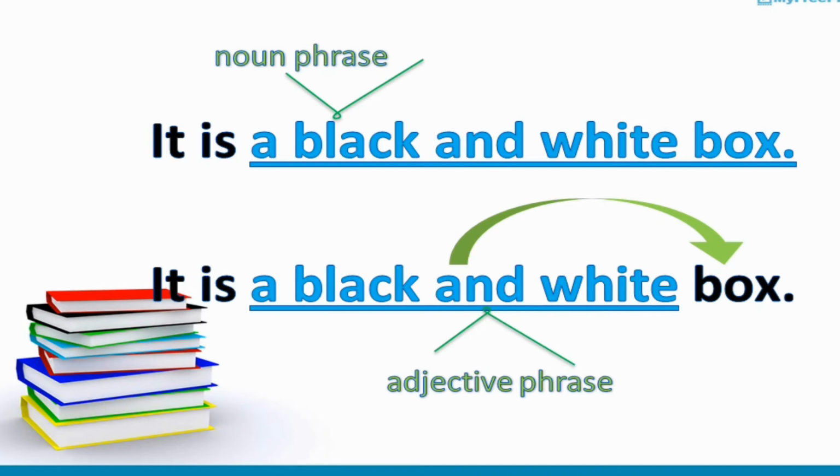Let's have another example. It is a black and white box. Here, in this sentence, a black and white is underlined, and it is called an adjective phrase because in this phrase there is no head word noun, and we cannot say this is a noun phrase, but it is an adjective phrase. If we include the word box, a noun, in this phrase, then it will become a noun phrase. If we exclude the word box from this phrase, it will be an adjective phrase.